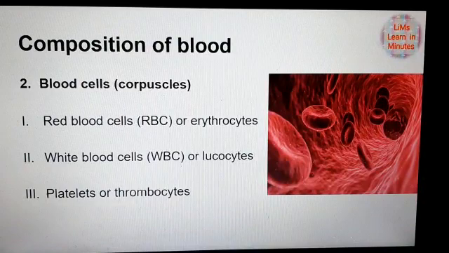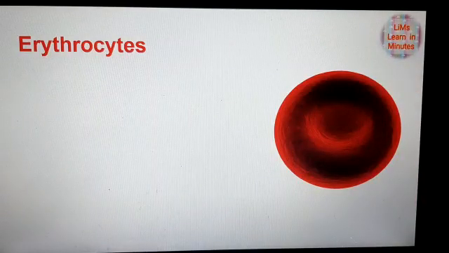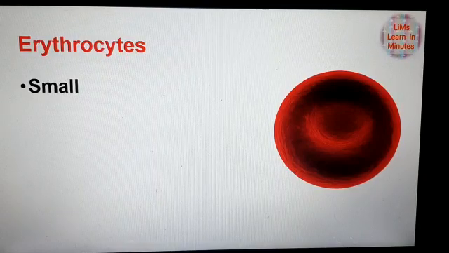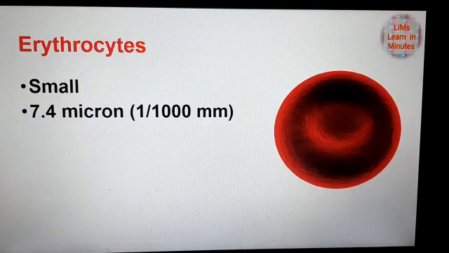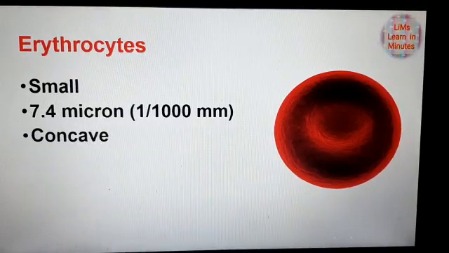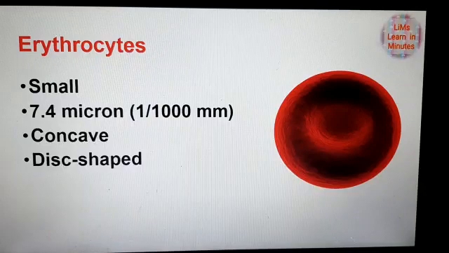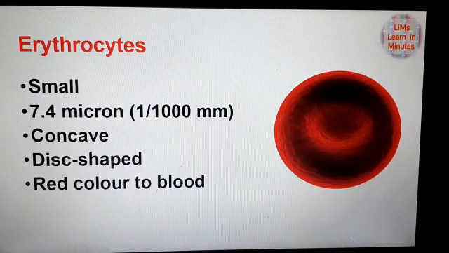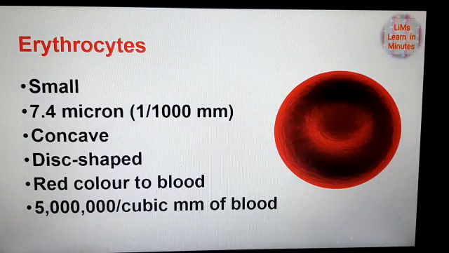So let's move on with the erythrocytes. Basically, erythrocytes or RBCs are small, about 7.4 micron, that is almost 1/1000 mm in size. Concave and disc-shaped microscopic cells, which together give the red color to the blood. The average count is almost 5-6 million per cubic mm of blood.